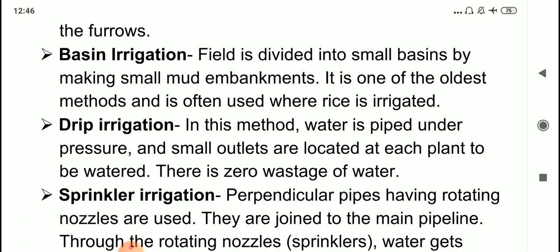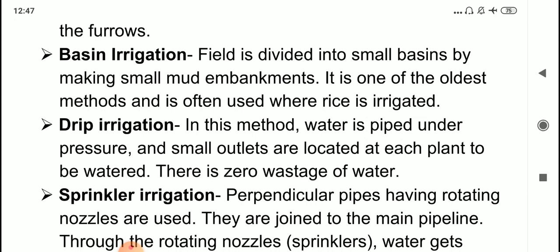How is it done? There are small pipes and water is piped under pressure, and there are small outlets. Those pipes directly open into the crop roots, so there is zero wastage of water. All right, so this system, as I told you, is nowadays commonly used in those regions where there is scarcity of water.